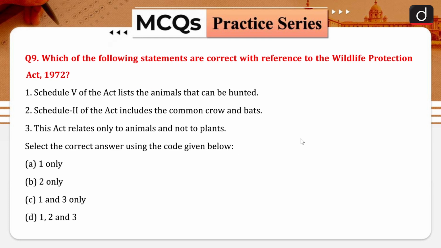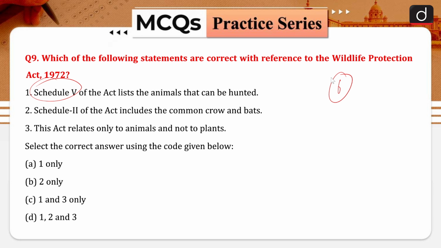Which of the following statements are correct with reference to the Wildlife Protection Act 1972? Schedule 5 of the Act lists the animals that can be hunted. Now when we are talking about the Wildlife Protection Act, there are 6 schedules. Okay, there are a total of 6 schedules. So 1 and 2 will have a high degree of protection. When we are talking about the 3rd and 4th schedule, they will have a lesser degree of protection. When we are talking about the 5th schedule, they will be talking about the vermin, or these are the animals that can be harmful for humans.